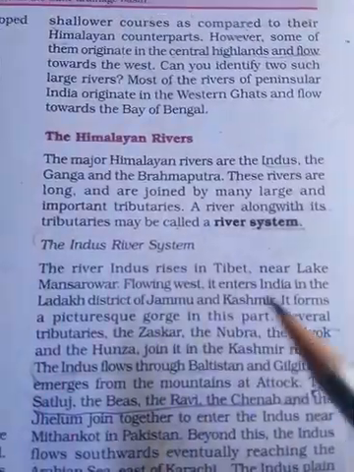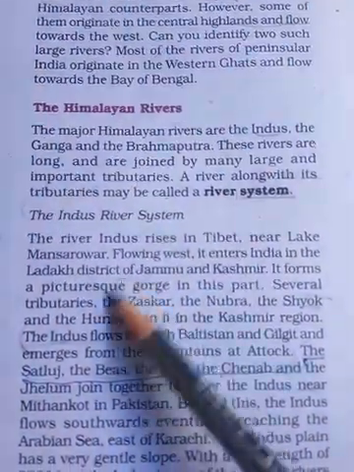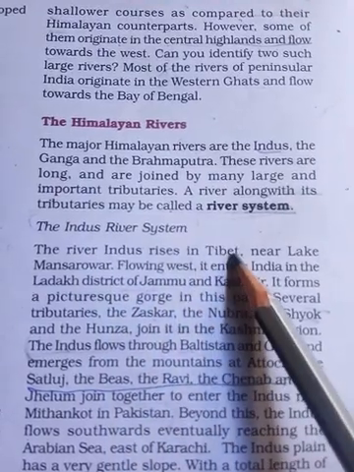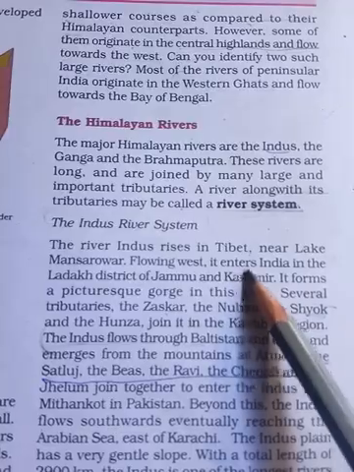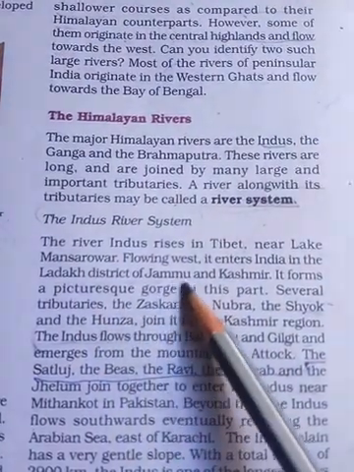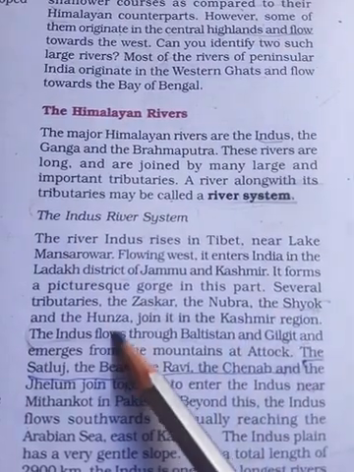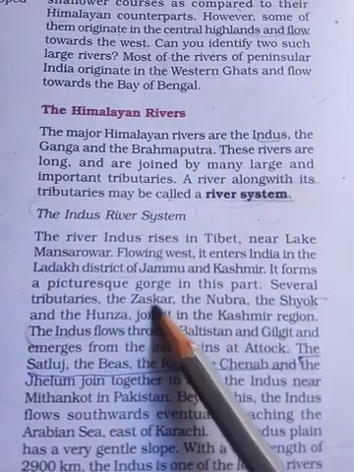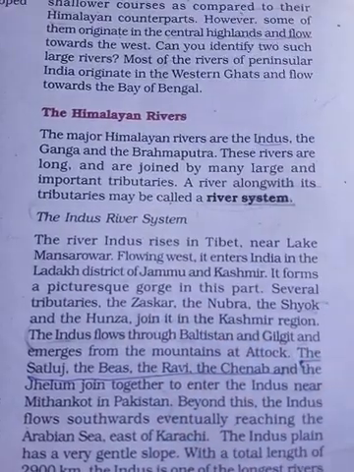The first one is the Indus river. The Indus rises in Tibet, near Lake Mansarovar, flows west, and enters Ladakh in Jammu and Kashmir. It forms a picturesque gorge in this part. Several tributaries, the Zanskar, the Nubra, the Shyok, and the Hunza, join in the Kashmir region.